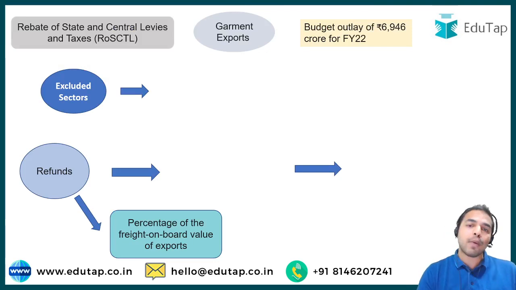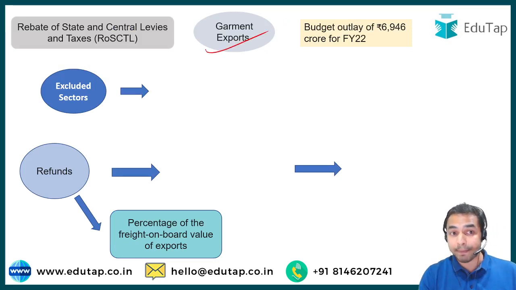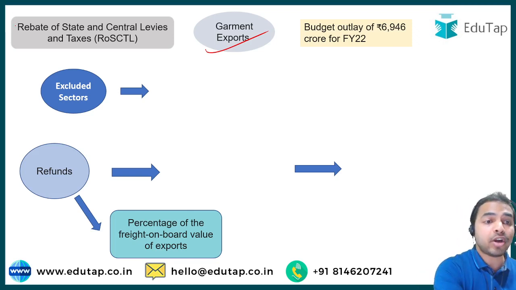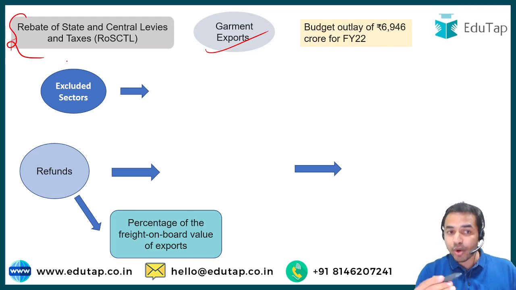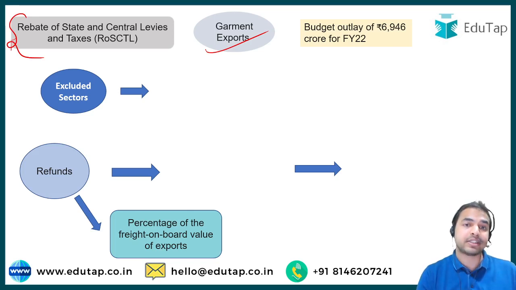So guys, if we talk about the garment exports, the Government of India has announced that it has come up with a separate scheme, that is rebate of state and central levies and taxes. So guys, you are required to tell about this particular scheme in the comment section below.